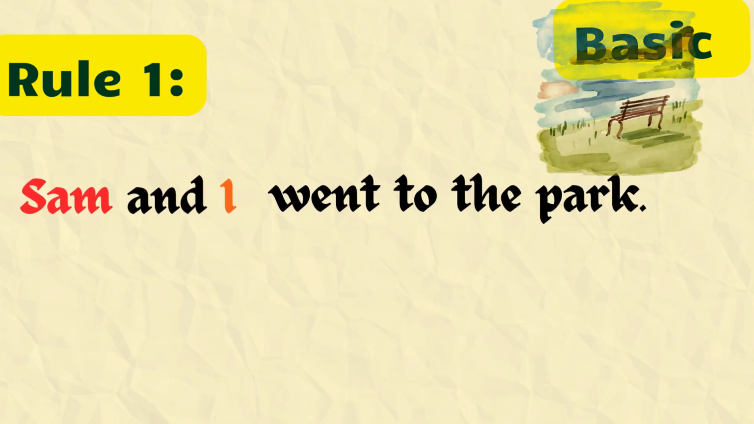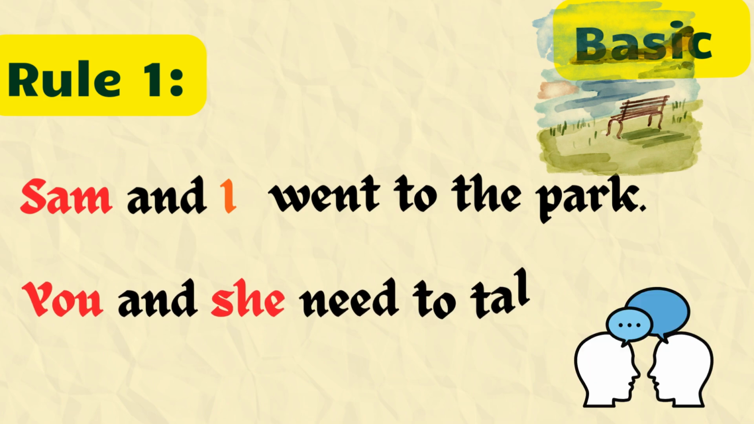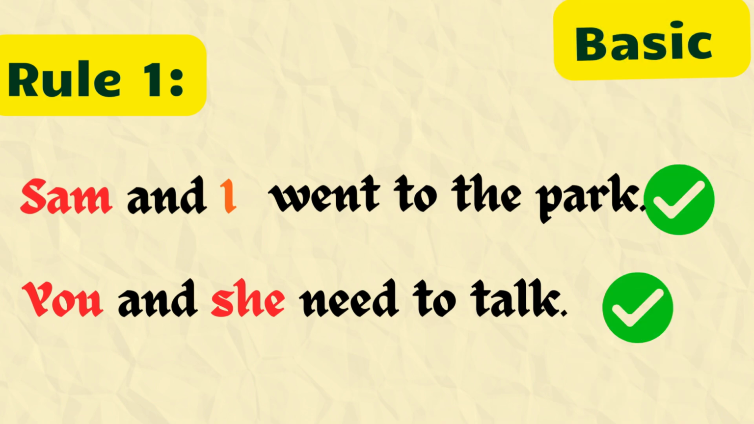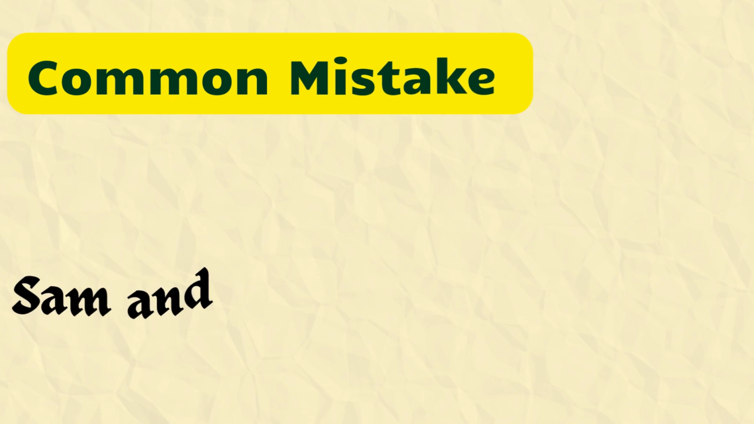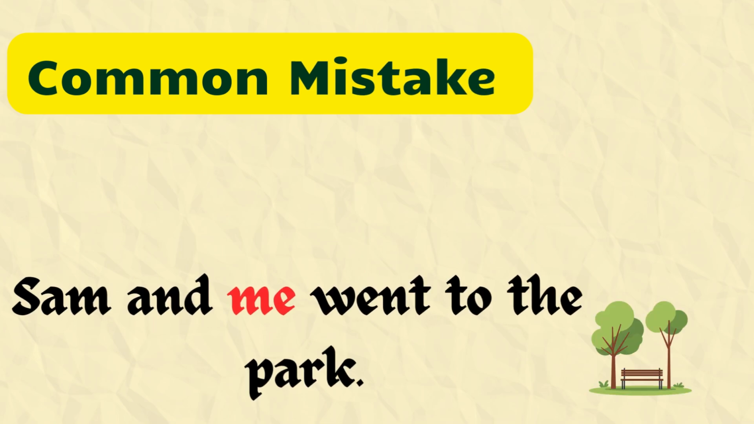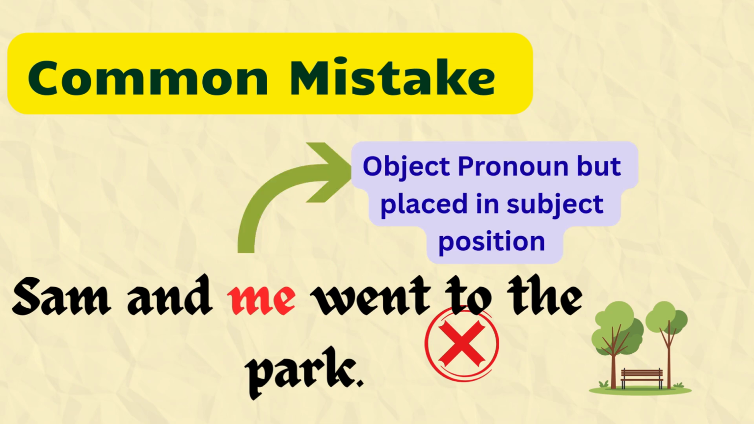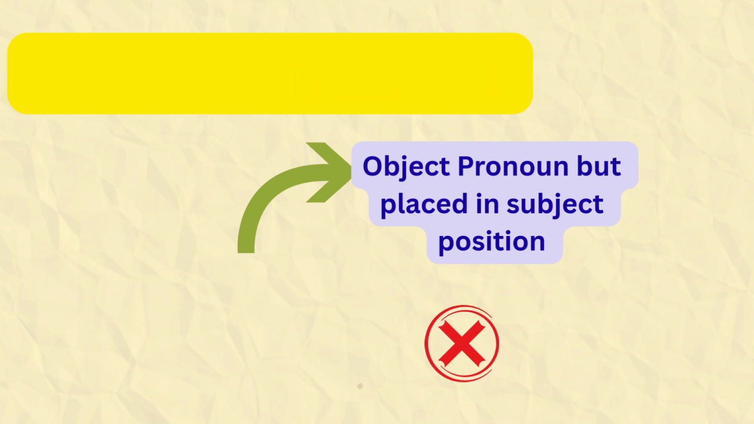First is "Sam and I went to the park." Next is "You and she need to talk." Both sentences are correct because I and she are subject pronouns and they are placed in the subject position. Common mistake is "Sam and me went to the park." Is the sentence correct? No. Why is it wrong? Because me is an object pronoun and here it is wrongly used in the subject position. Got it?